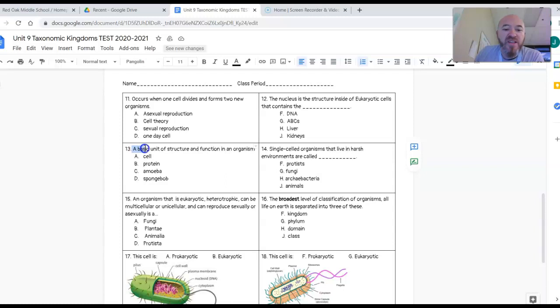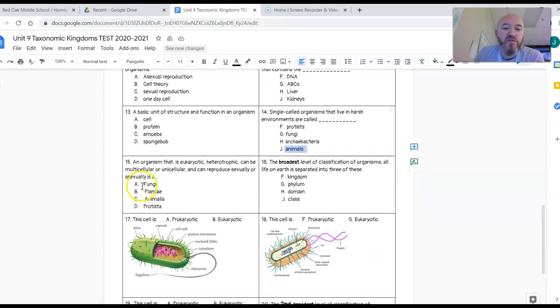Number 13, a basic unit of structure and function in an organism, what are all living things made of? Is it a cell, protein, amoeba, or SpongeBob, who lives in a pineapple under the sea? Number 14, single-celled organisms that live in harsh environments are called what? F, protists, G, fungi, H, archaebacteria, or J, animals?